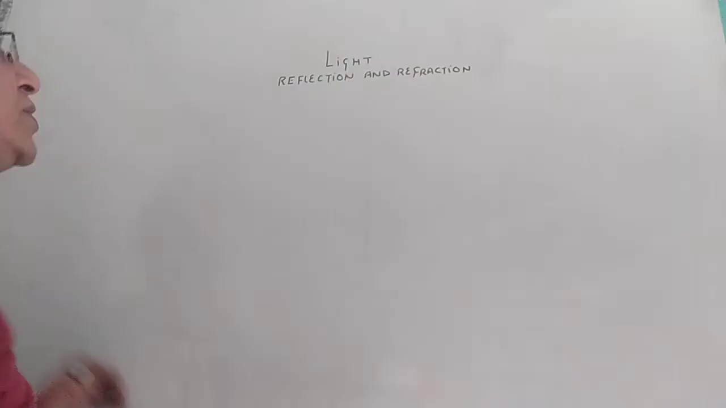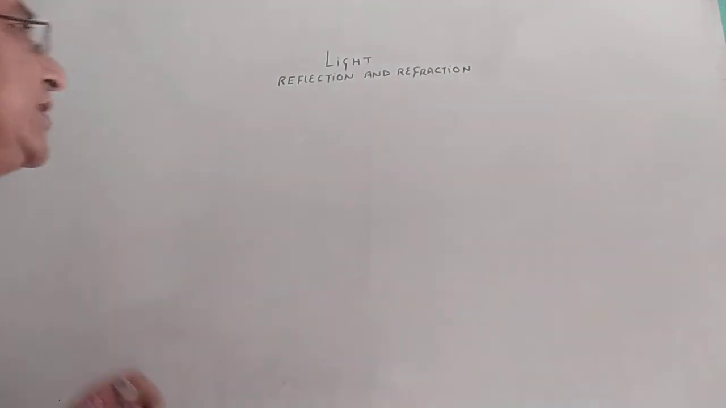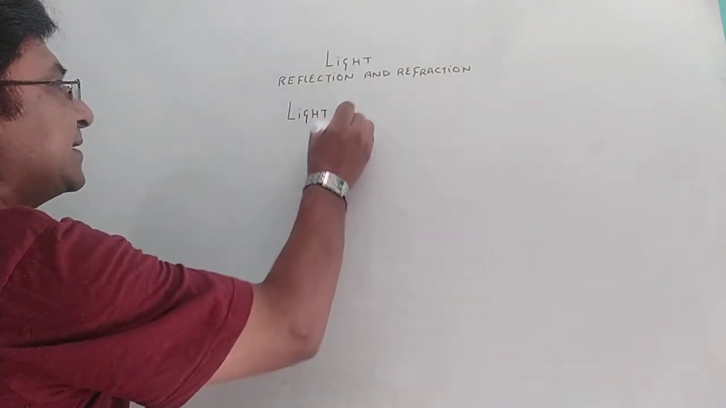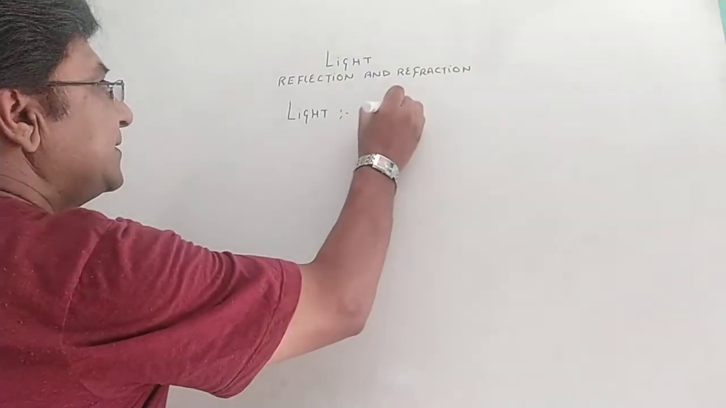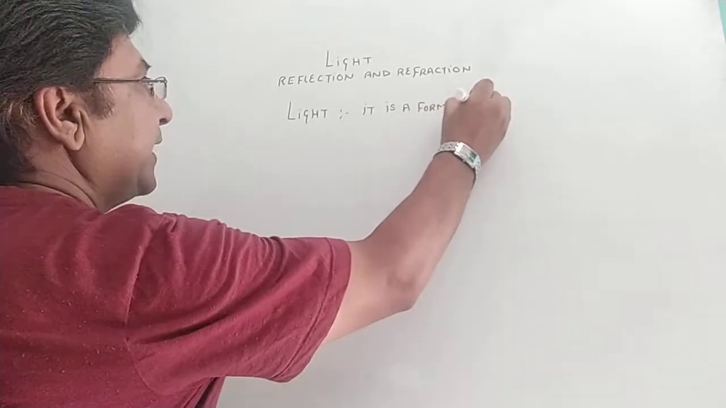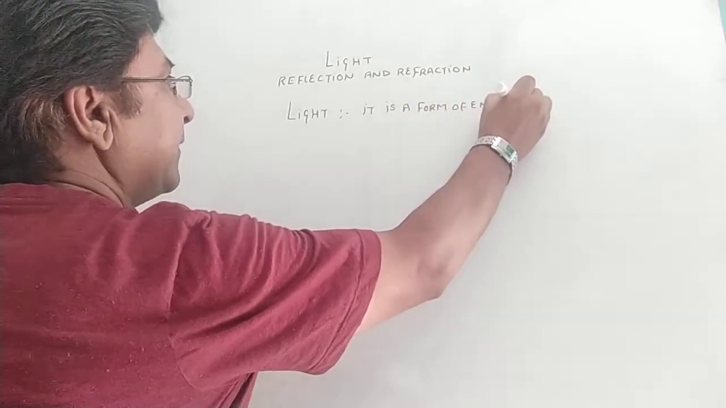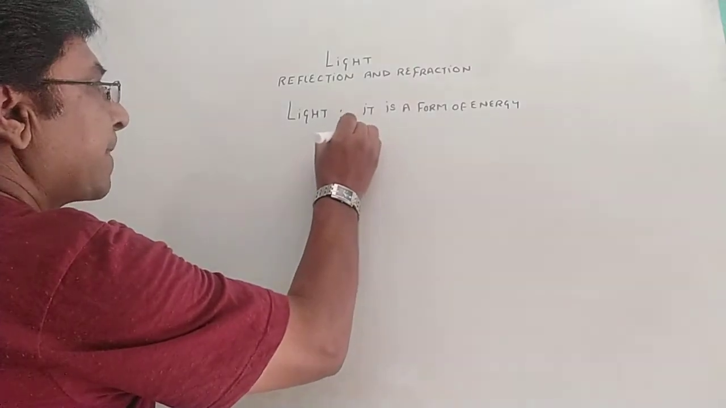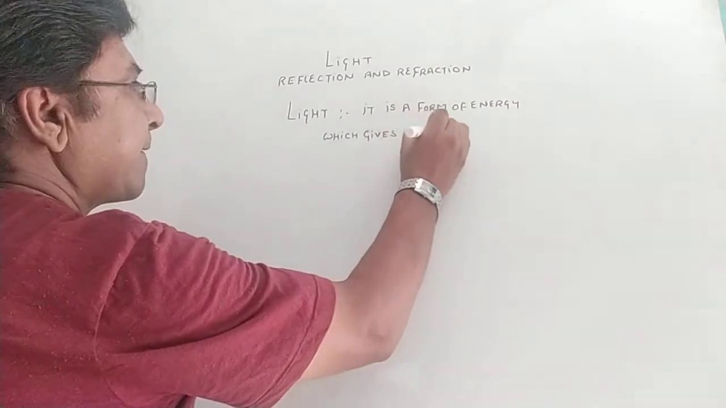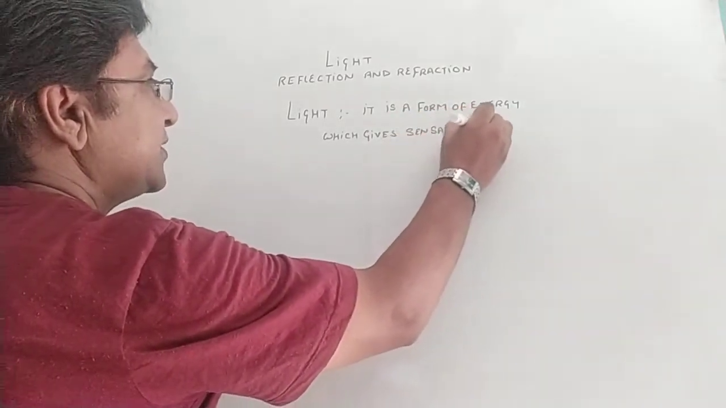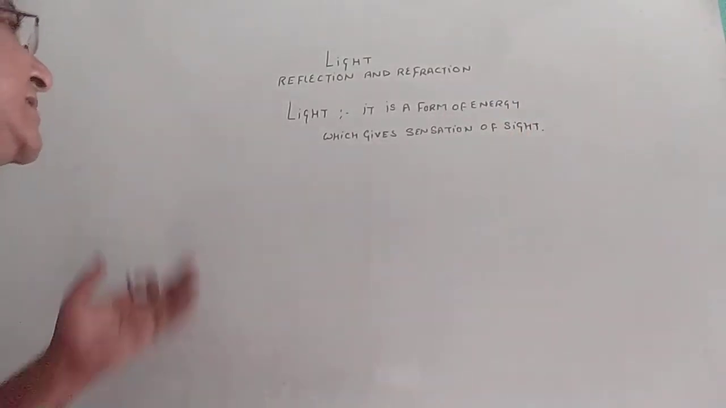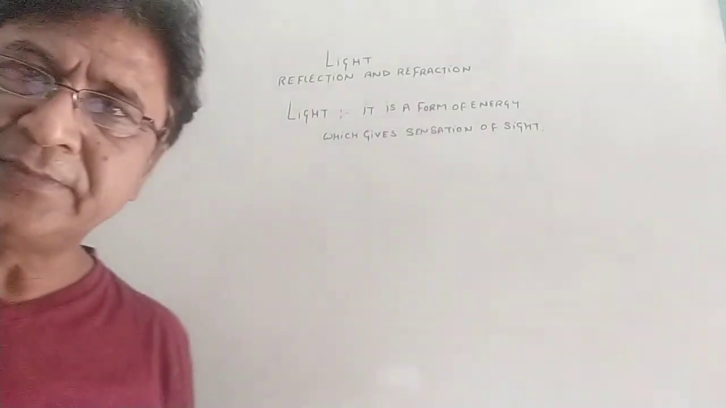For understanding these two concepts, first we will understand the definition of light. What is light? The simplest definition is, it is a form of energy which gives sensation of sight. This is the definition to remember.